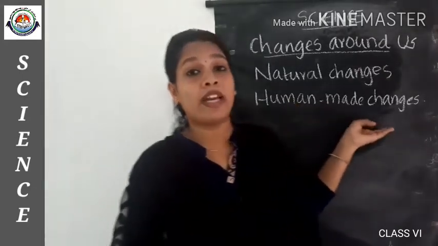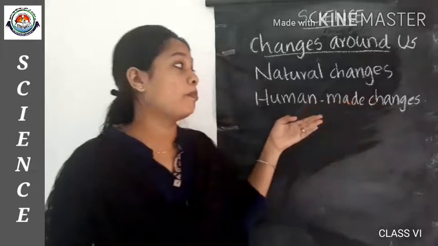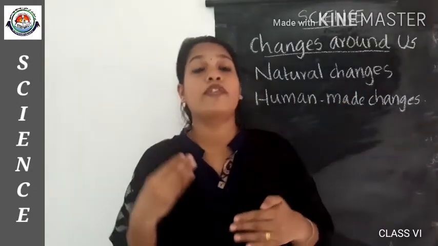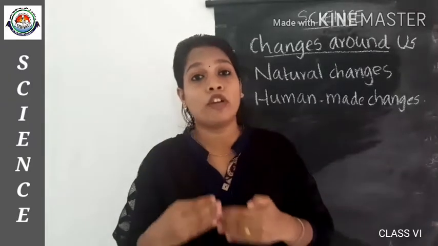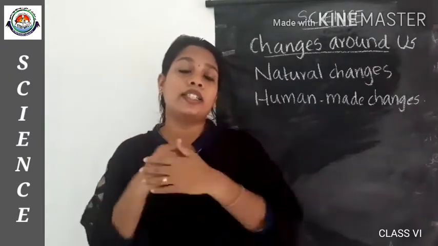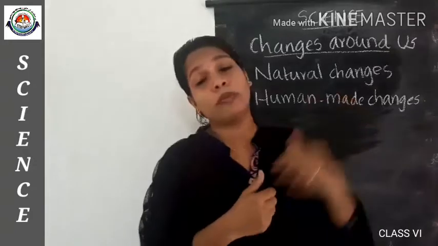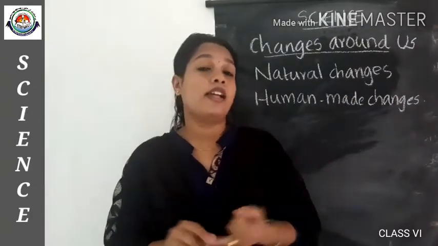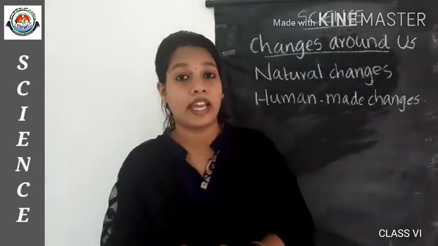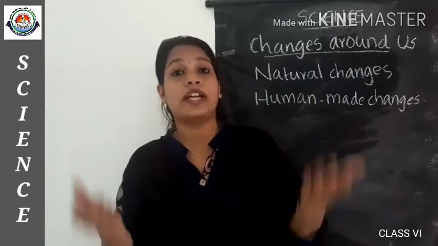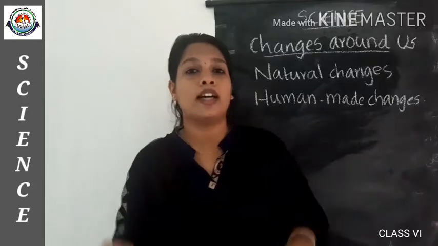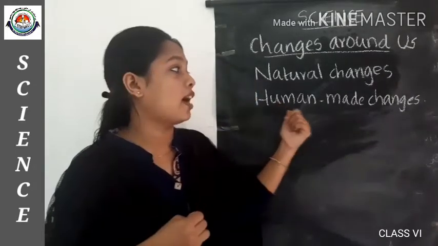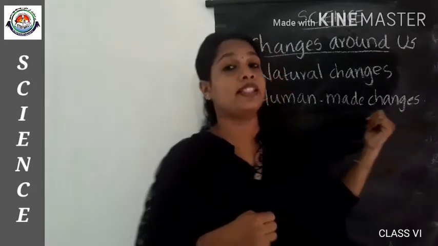And what are human made changes? Human made changes are the changes which occur by the activity or involvement of human beings. So what changes occur by the activity of human beings? Cooking of food, burning of oil, production of grains, dissolving sugar in water, and all these changes take place by the activity of human beings. Such kind of changes are called human made changes.